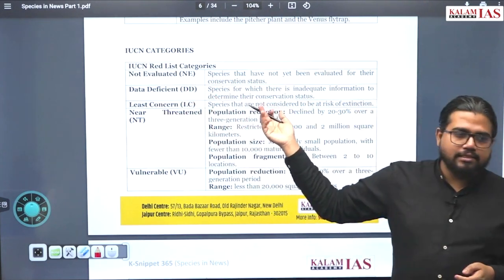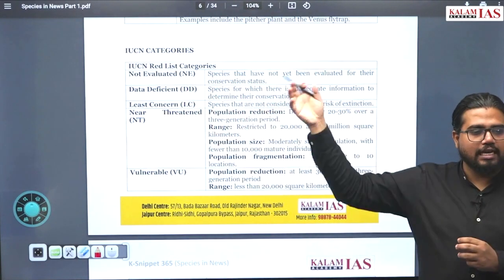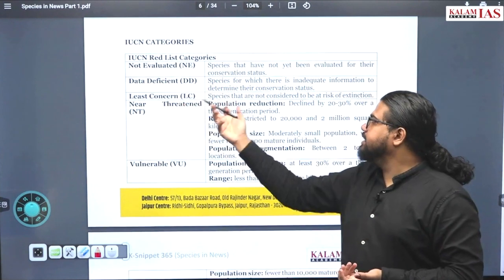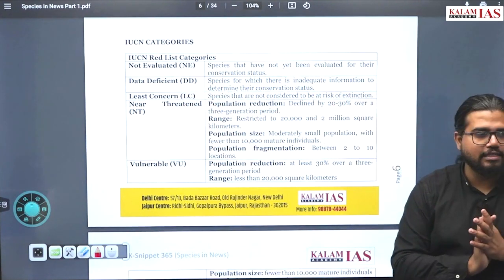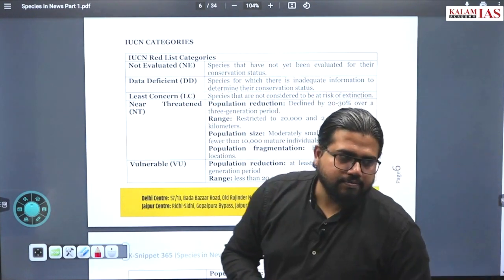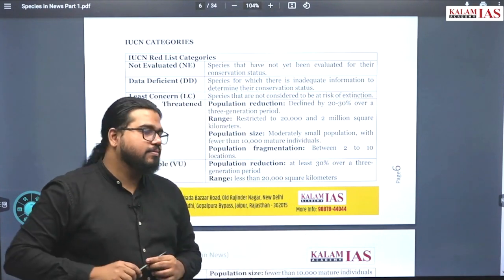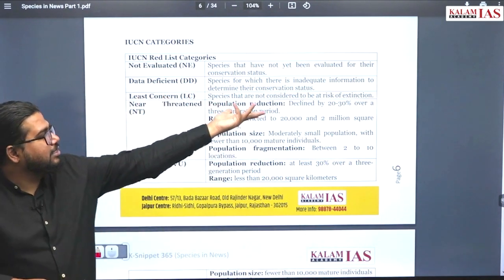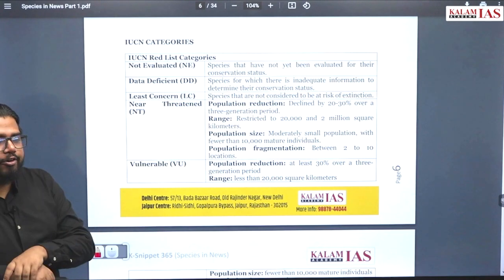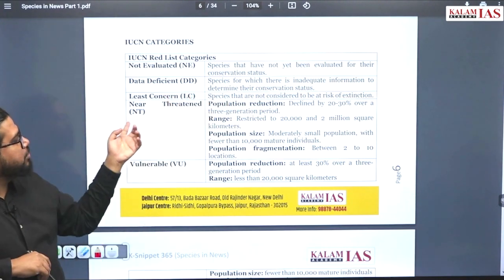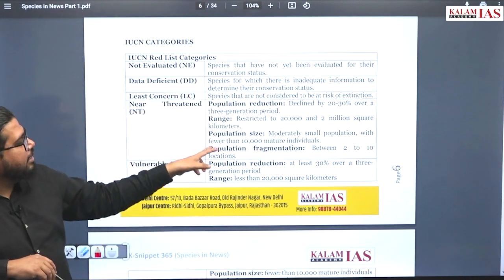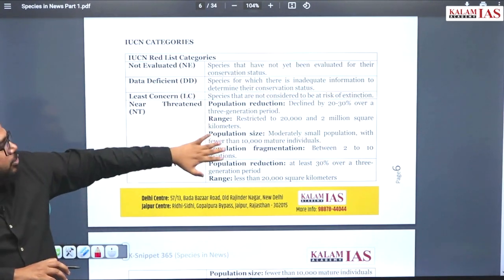Data deficient means there is not enough data to exactly say what the threat level is. Least concern means it is not facing a risk of extinction. If it does not have an extinction risk, there will not be any active conservation programs for this.